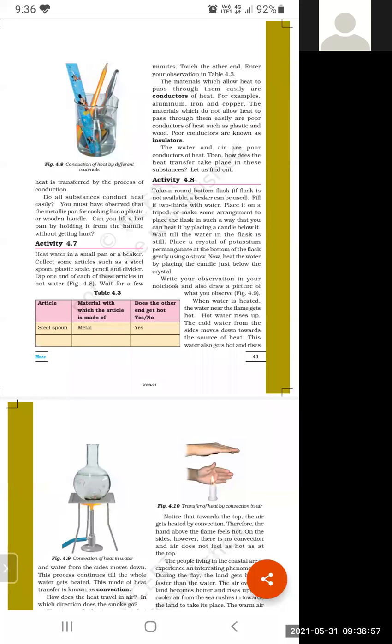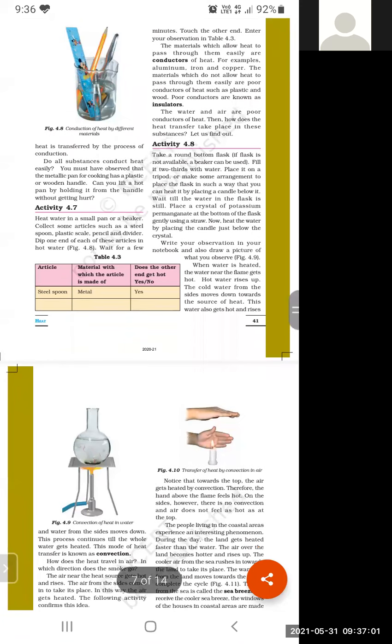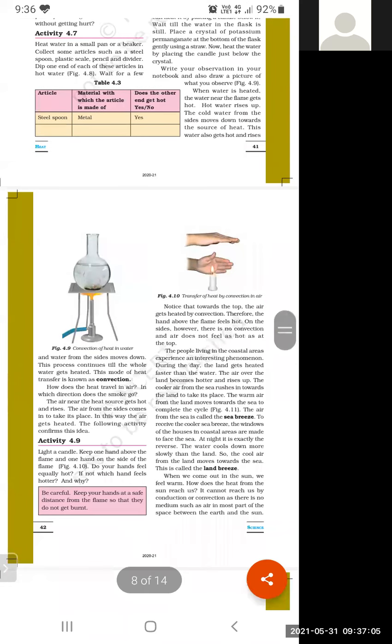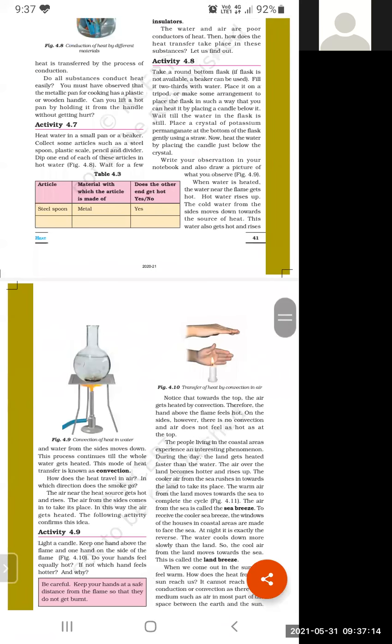Then we discussed the second type of heat transfer, and that is convection. Student, we performed activity 4.8, and we observed that substances like air and water, meaning gases and liquids, cannot transfer heat by the method of conduction.